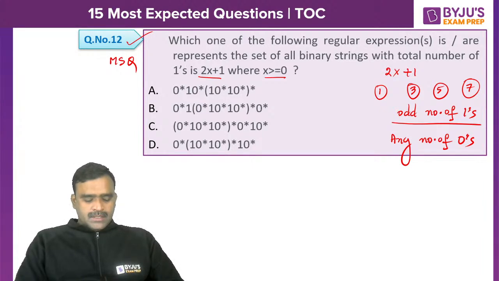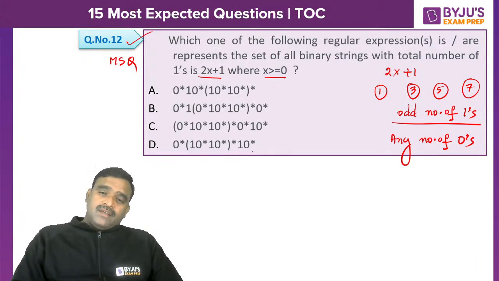Mukesh Singh has given A, B, C, D. Chandan Kumar Jaiswal, A and D. AB de Villiers, A and D. Kanchan, A and D. What about others? So actually there is a lot of potential in the theory of computation subject to ask MSQs and numerical answer questions. Please be very careful in MSQ. Intentionally, MSQs were introduced in the recent GATE exam from 2021 onwards, to make it tougher. Without knowing the concept, you can't answer the question, because a regular expression is not unique. We can have multiple regular expressions for one language. Am I right? Yes, Chandan, you are right. And most of you have given, okay, and all are correct actually. All are giving odd number of ones.